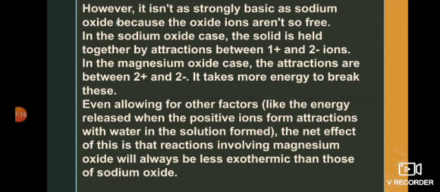In magnesium oxide, the +2 charge of magnesium is attracted by the -2 charge of oxygen, and these attractions are stronger than those between sodium and oxygen, so more energy will be required to break the forces between magnesium and oxygen as compared to sodium and oxygen.